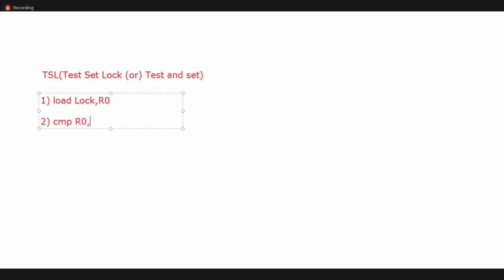Zero means we can use the function. And the third point: if the lock value is 0, it will execute. If the lock value is 1, jump if not 0, again it will execute step 1. The fourth one is store.